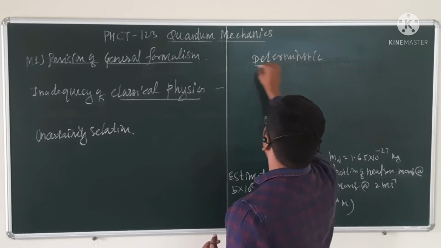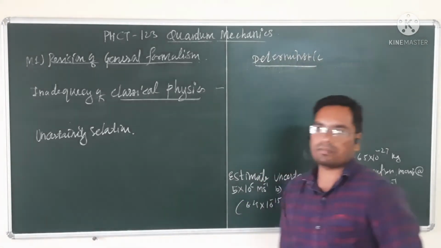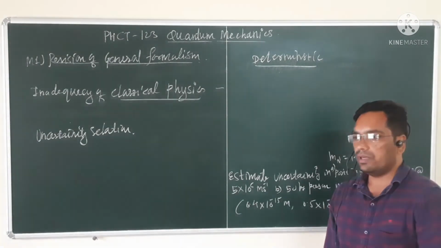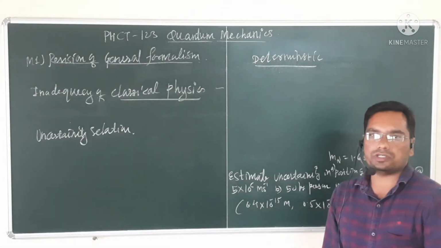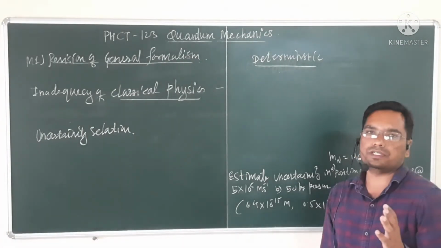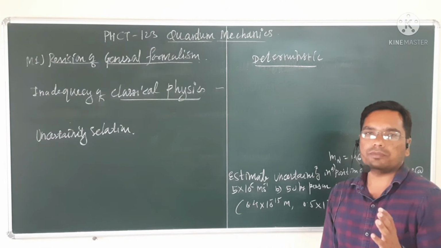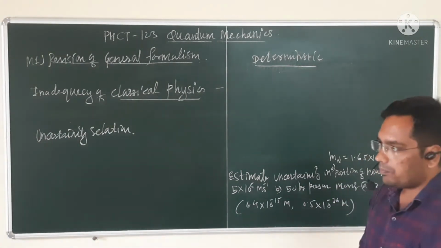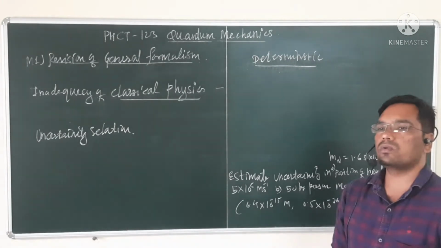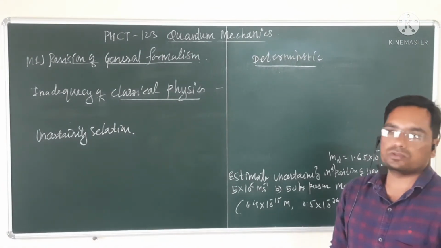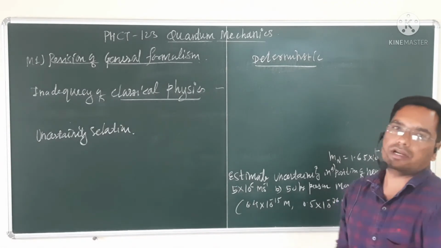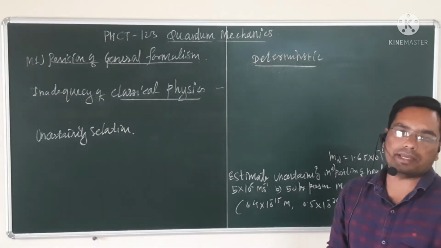What is meant by deterministic science? Deterministic science means that if we are given initial conditions, then we can find out the future of that object. Future means how that object is going to perform motion and how it is going to travel in space. All these things we can calculate from those initial conditions without performing any experiment.